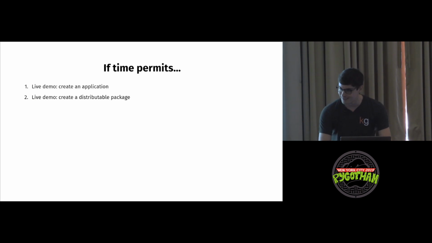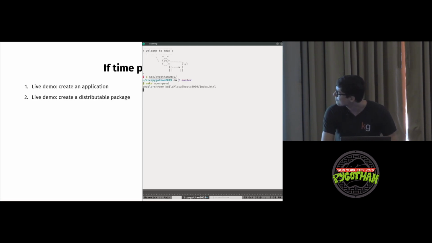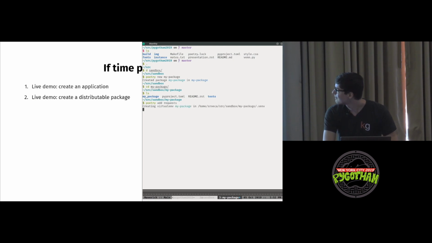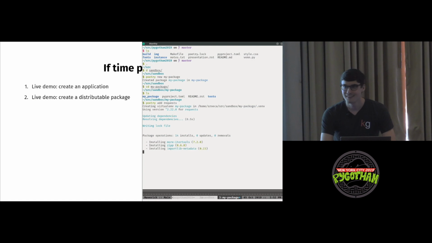And what I'll try to do, I think I have a little bit of time, is show a quick example in my terminal of how to actually quickly make a Python package. So we'll just do poetry new my-package. Hooray! It made the stuff. Now we'll go ahead and add requests. Oh, it created a virtual environment. That's nice.